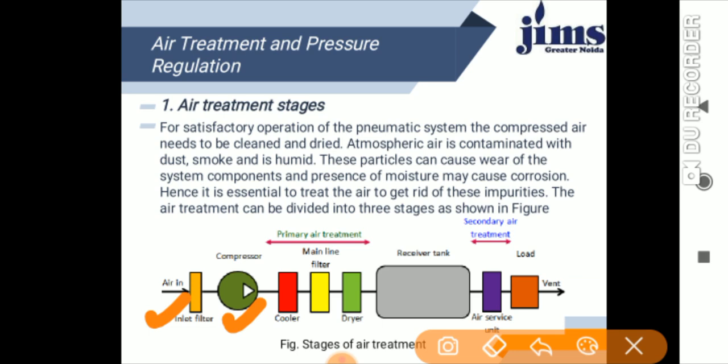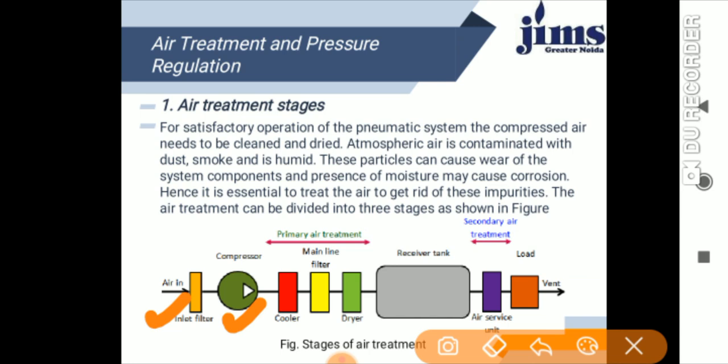Then the main line filter passes the compressed air to the dryer, and the dryer removes the dust, moisture and droplets present in the air. Then this is passed on to the receiver tank, and the receiver tank stores the pressurized air. And then it is connected with the air service unit, and after that we pass to the air services.